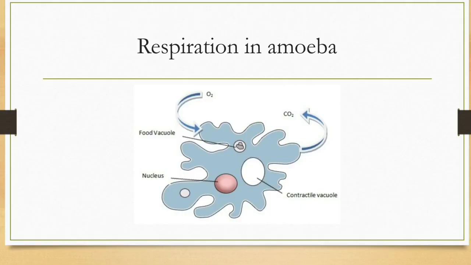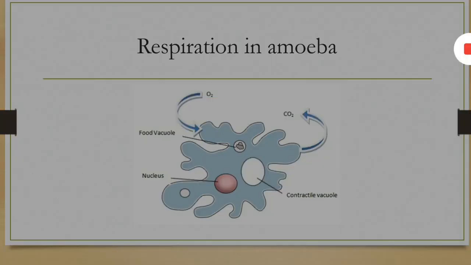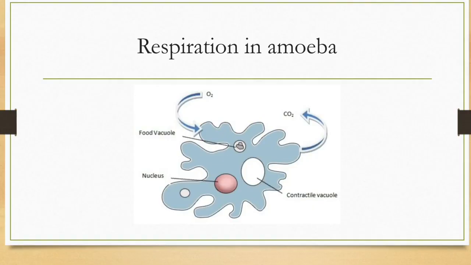Now we will study the mechanism of breathing. It is different among different groups of animals depending mainly on their habitats and levels of organization. Like in lower invertebrates such as sponges, coelenterates and flatworms, they exchange oxygen and carbon dioxide by simple diffusion over their entire body surface. What is diffusion? In diffusion, particles of air, water and solids go from the area of higher concentration towards the area of lower concentration. This is called diffusion, and it happens through the tiny pores present in the semi-permeable membrane of amoeba.